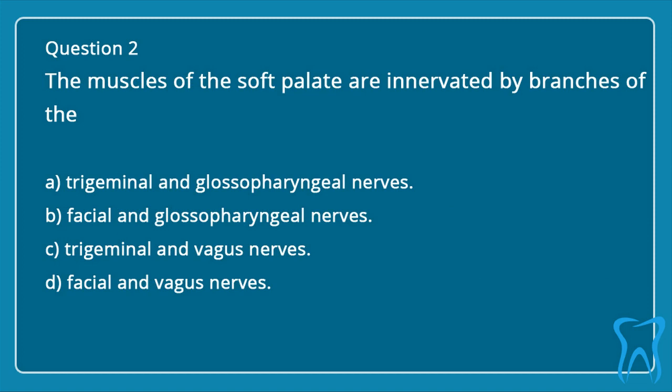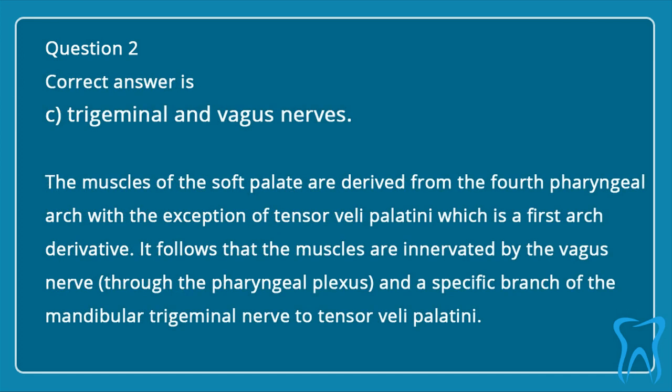Question 2. The muscles of the soft palate are innervated by branches of the: A. Trigeminal and glossopharyngeal nerves, B. Facial and glossopharyngeal nerves, C. Trigeminal and vagus nerves, D. Facial and vagus nerves. Correct answer is C.